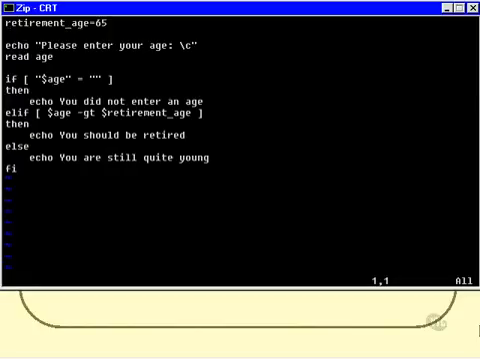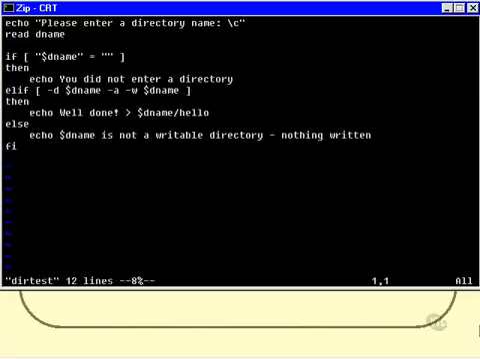We'll now look at the directory script, and this is actually quite similar. We enter a directory name, we test in the same way whether it was entered, and specify that they did not enter a directory, and I ask for it to happen on the one line. Here we are doing two tests on the one line.